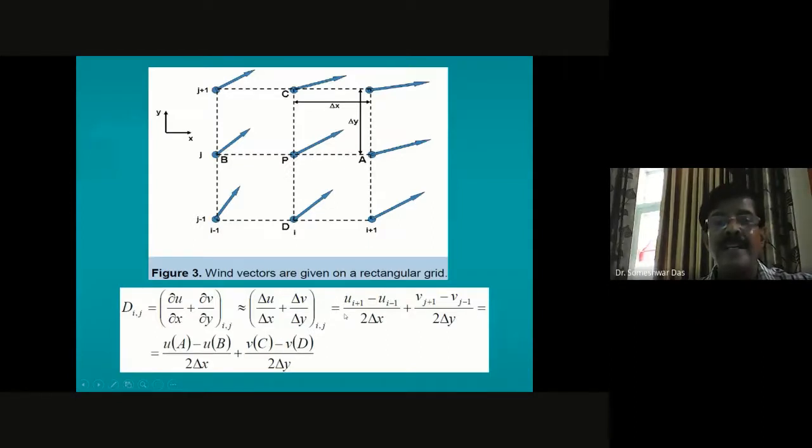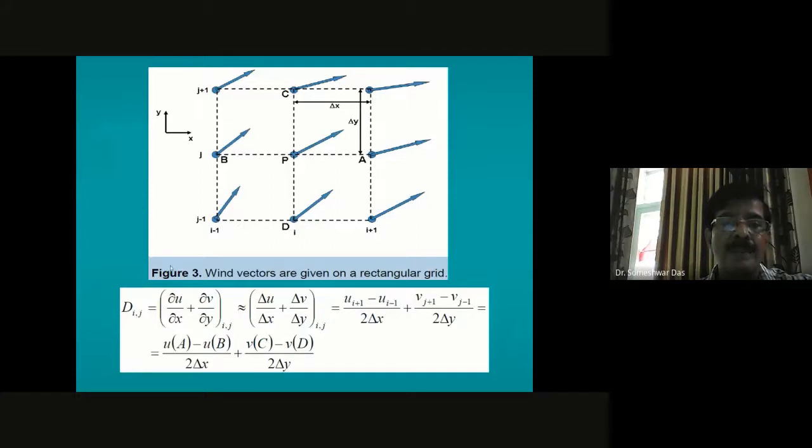This is fine now at this central grid point, but when you are computing at this point, then you cannot use this central difference scheme because you do not have the value over here, which is v at i minus 1, j minus 2, assuming that this will be j minus 2. So for the starting point at the lower left corner, you cannot use the central difference scheme, and for that you have to use the forward difference only. You have studied that last semester, right?